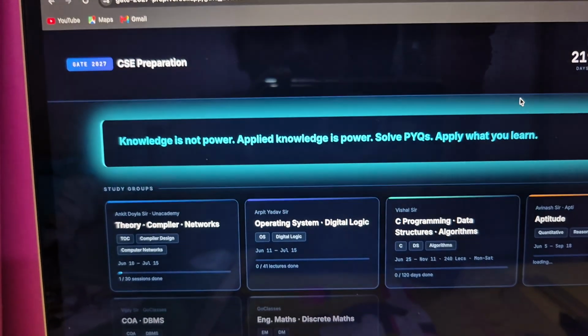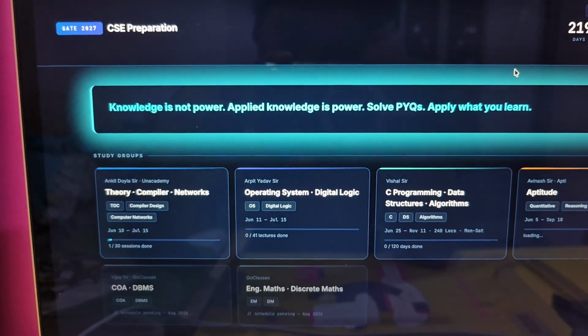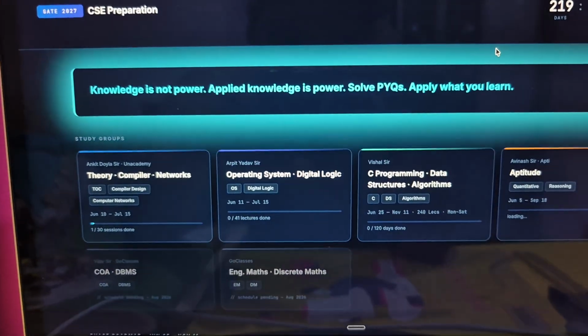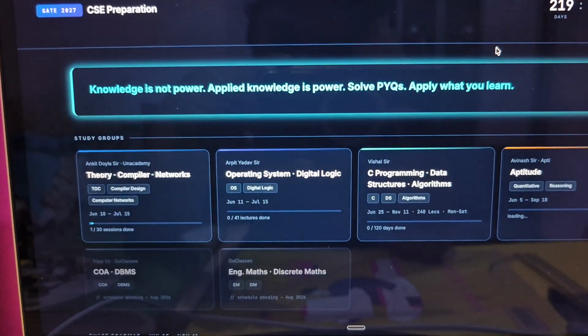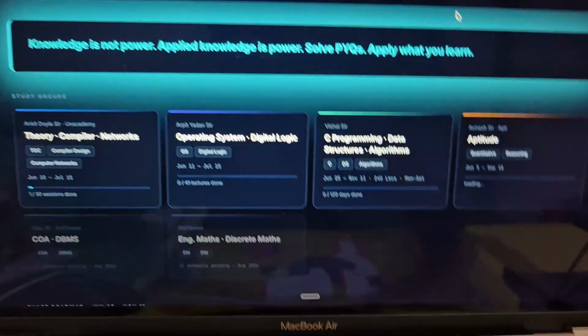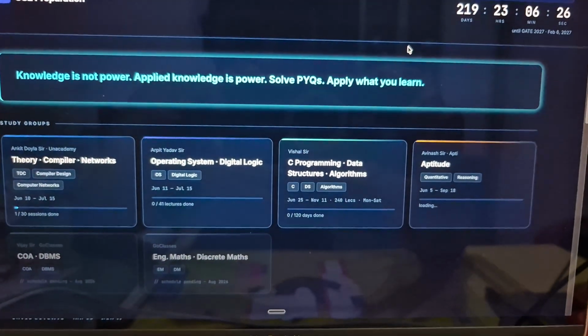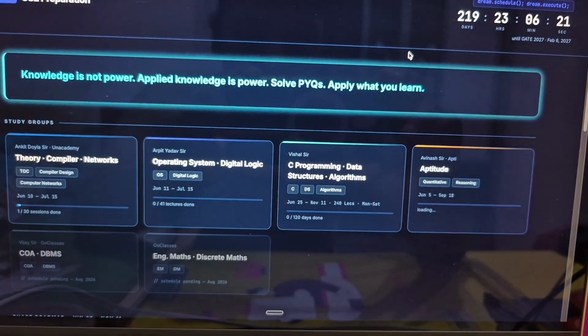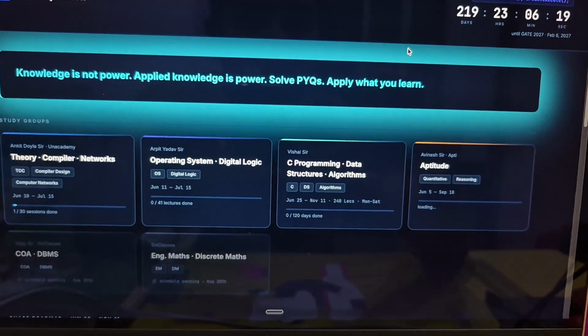Then after that, algorithm recurrence relation. It took a lot of time today, of course, because I went into very much depth and wrote everything down, for one lecture, the second lecture of recurrence relation, but it's fine.